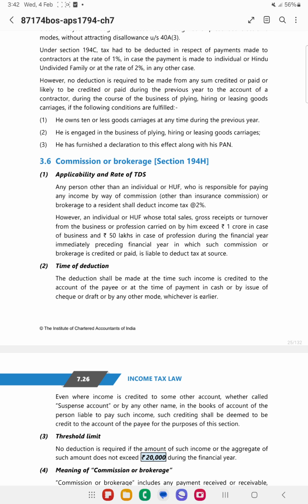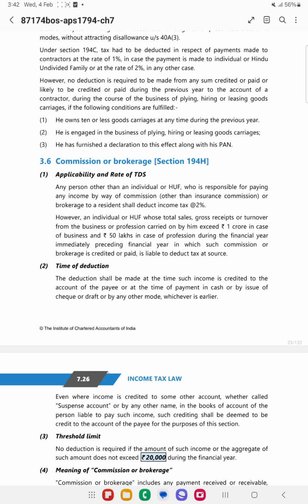The next section is commission or brokerage, that is section 194H. This is applicable in case of persons other than individual or HUF, and in case of individual or HUF whose sales, turnover or gross receipts from the business or profession exceed 1 crore in case of business and 50 lakhs in case of profession.